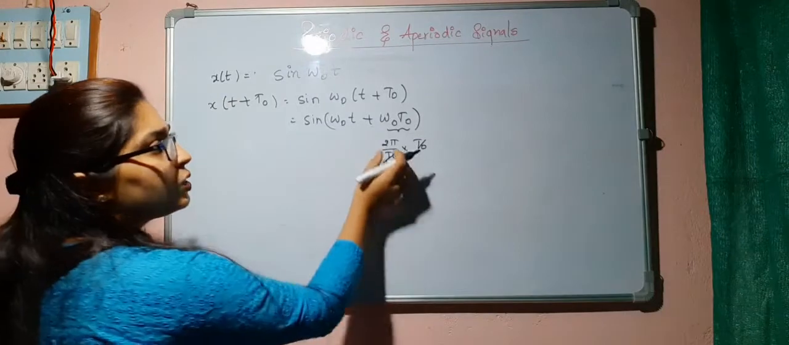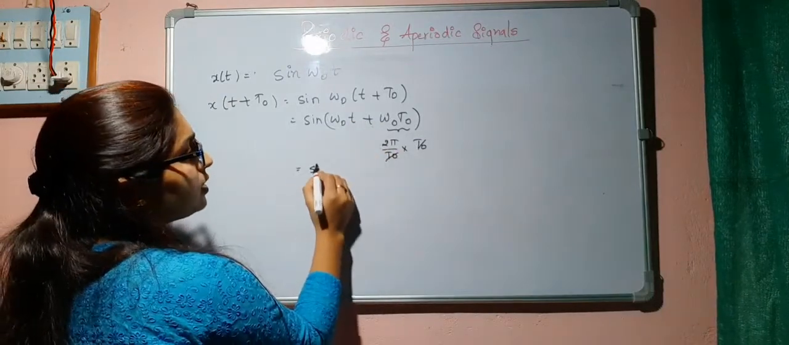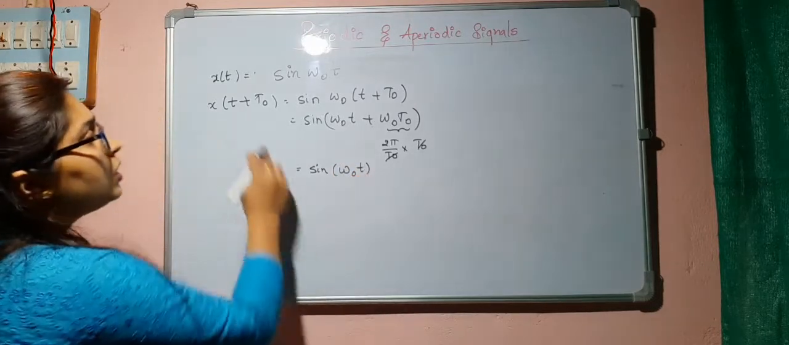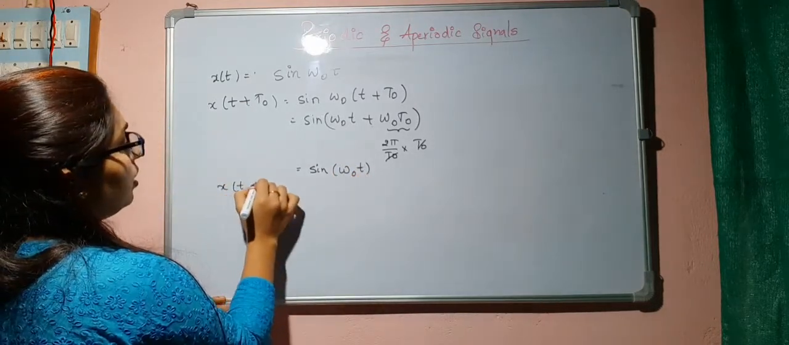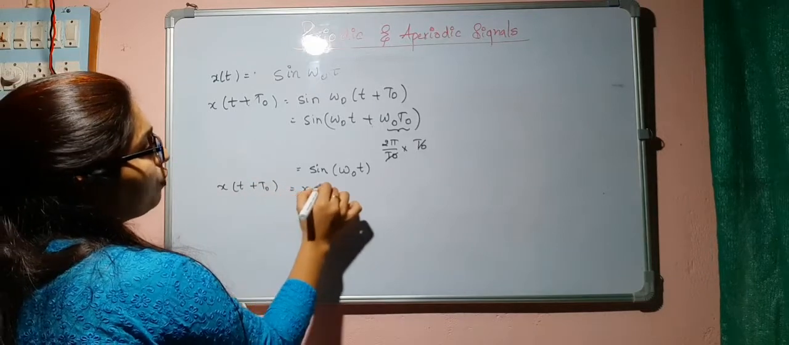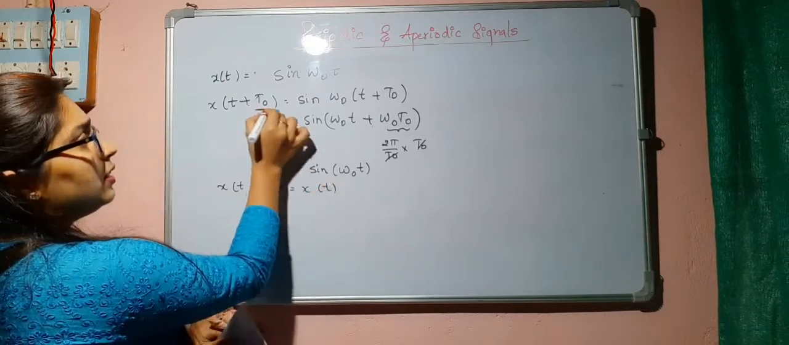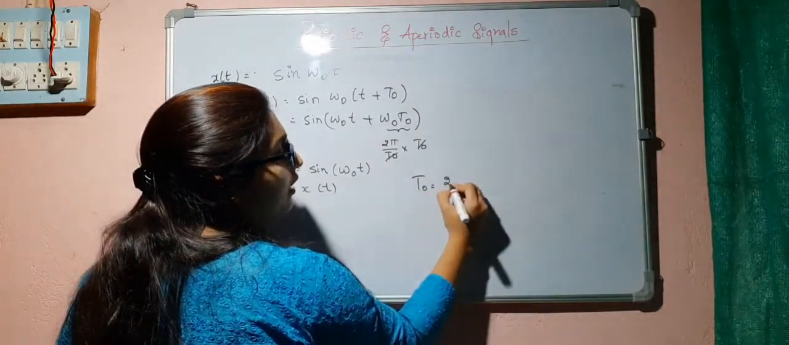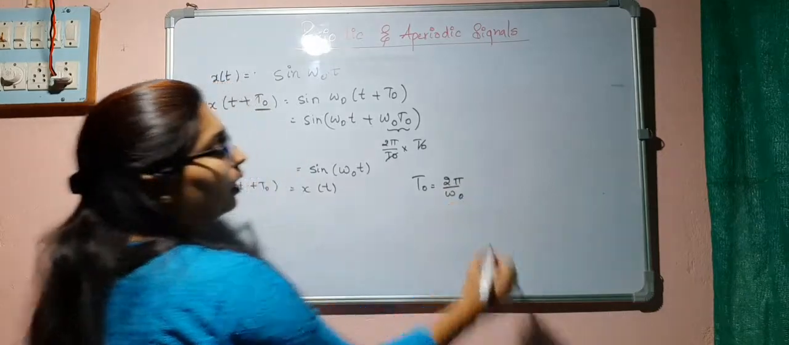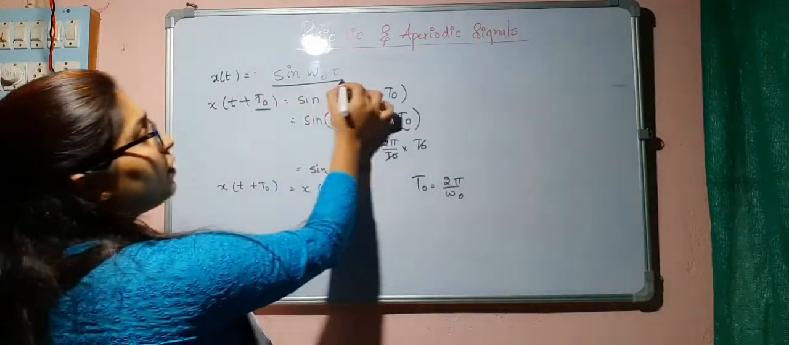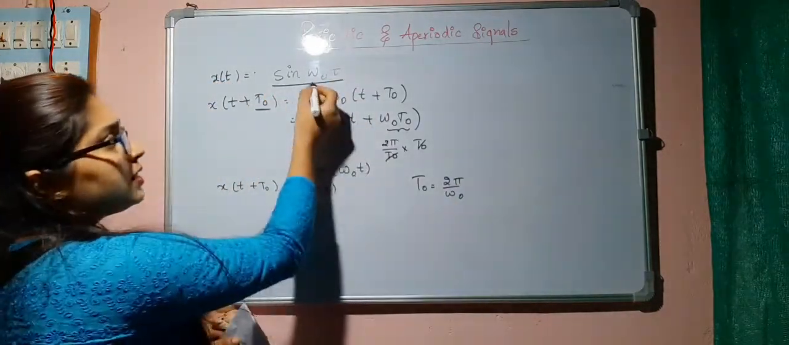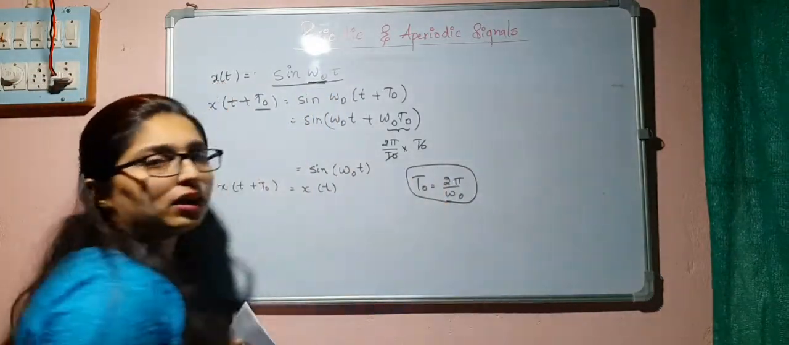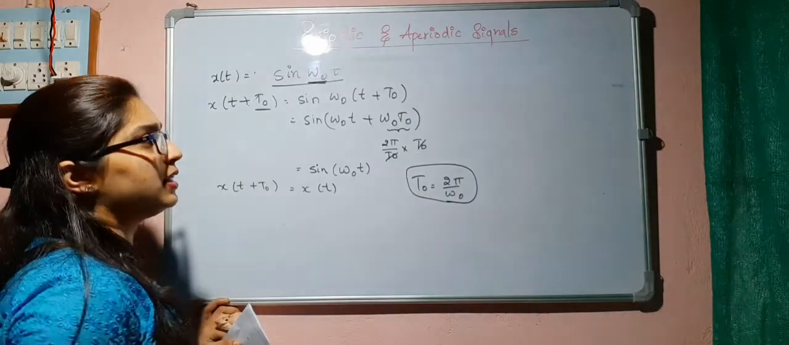This cancels, so 2 pi plus omega naught t, this is nothing but sine omega naught t. Right? So x of t plus t naught is equal to x of t. So we can consider that this is the fundamental period. That is, t naught is the fundamental period, which is equal to 2 pi by omega naught. So whenever you see the sine signal, just see omega naught and substitute in this, and you will get the fundamental period of the sine signal.